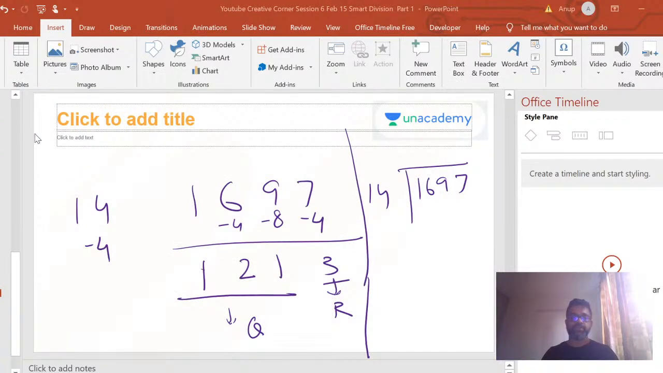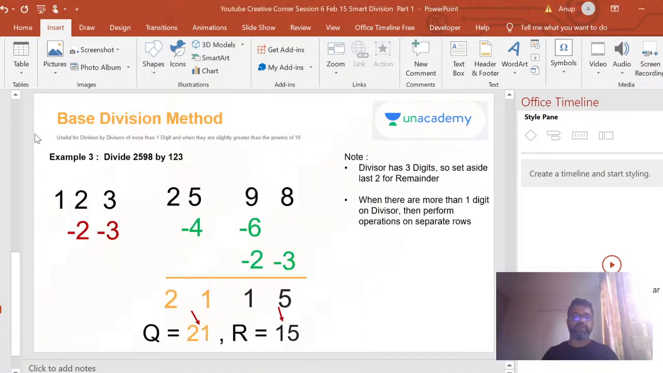Okay. So I was right there, right? I think I had one more example here. So now if the number in the divisor increases, you will have a little more operations to do. But that's a given, right? Anytime you have more numbers, you would sometimes have more operations to do. Now the only difference here is, see this. You bring 2598 divided by 123. So 123, so minus 2, minus 3, right?